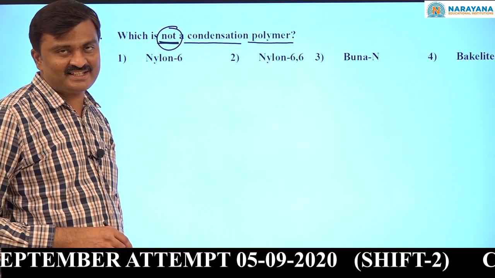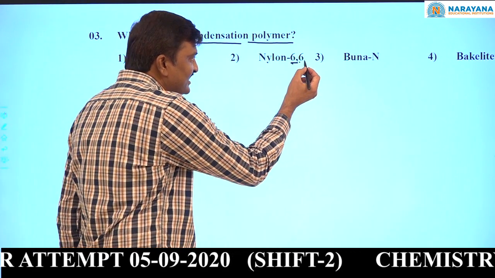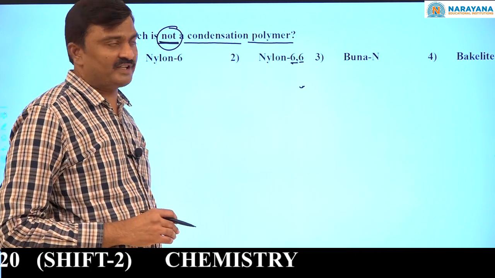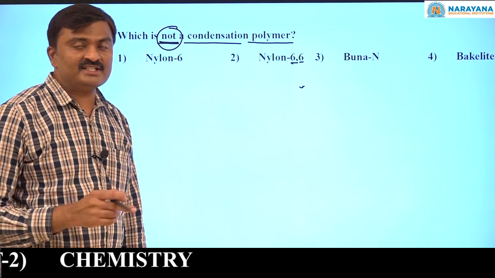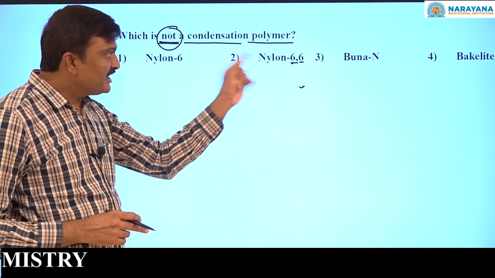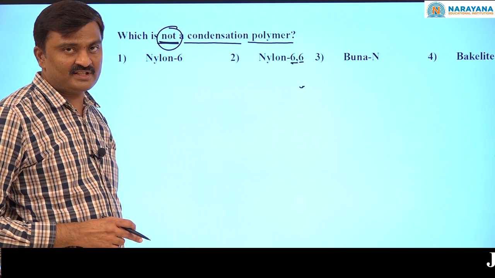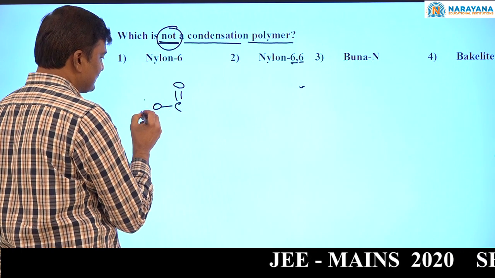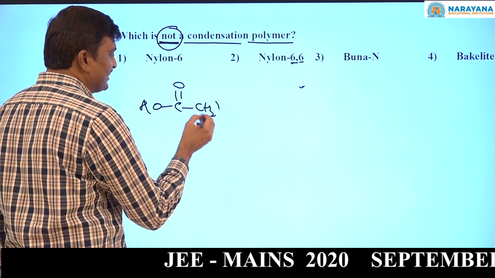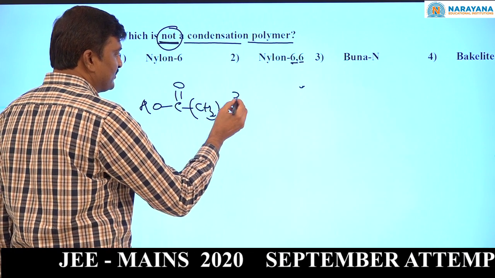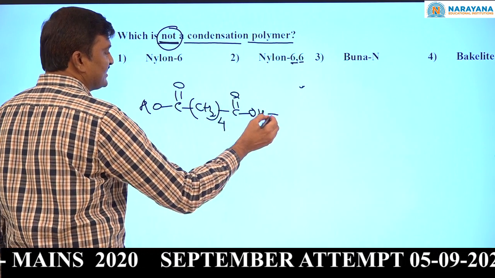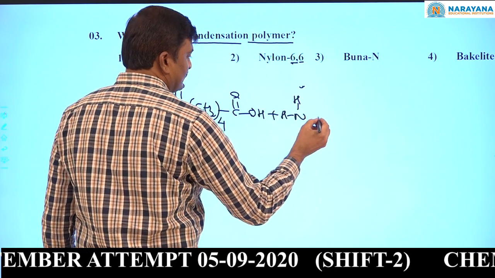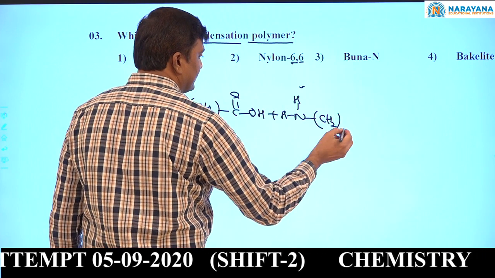Next, nylon 6,6. Here this 6 and 6 indicates what? It indicates the number of carbons in the monomers. Nylon 6,6 is the polymer of adipic acid, a 6 carbon dicarboxylic acid, plus the second one, hexamethylene diamine.